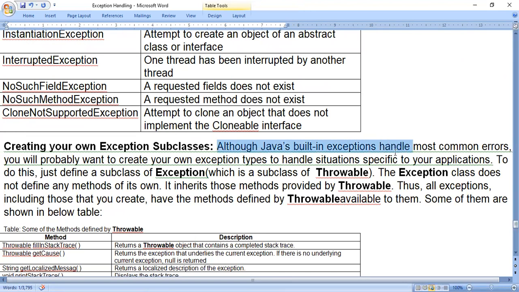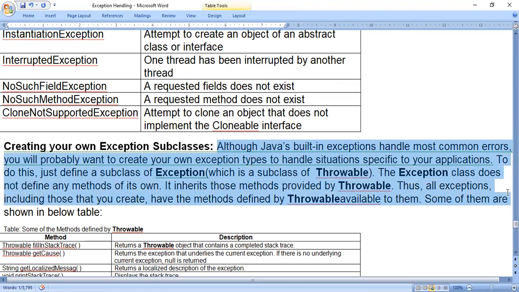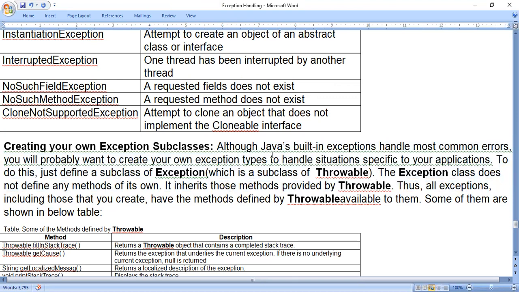Although Java's built-in exceptions handle most common errors, you will probably want to create your own exception types to handle situations specific to your applications. To do this, just define a subclass of Exception, which is a subclass of Throwable. The Exception class does not define any methods of its own. It inherits those methods provided by Throwable. Thus, all exceptions, including those you create, have the methods defined by Throwable available to them. Some of them are shown in the table. So, if we want to create our own exception subclass, we have to create our own exception type.